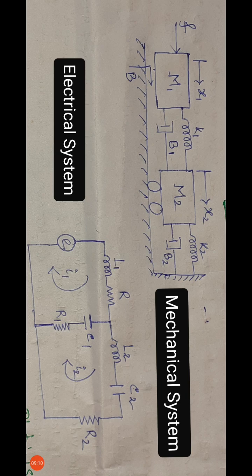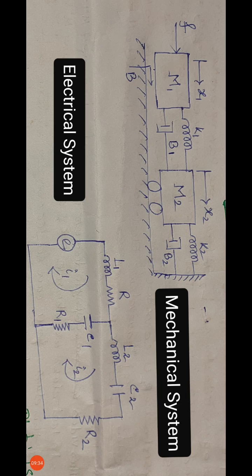So for this spring we need to consider a capacitance, and for this dashpot we need to consider a resistance in between the meshes.